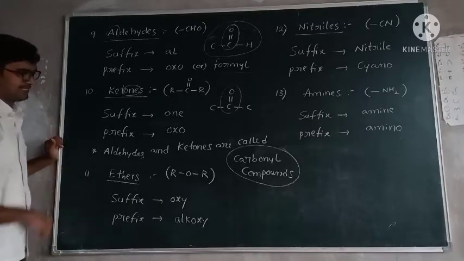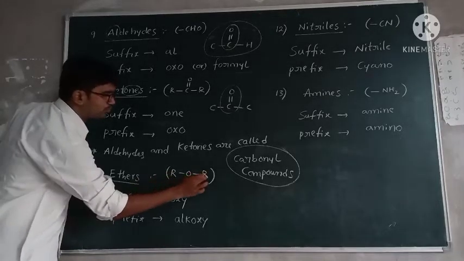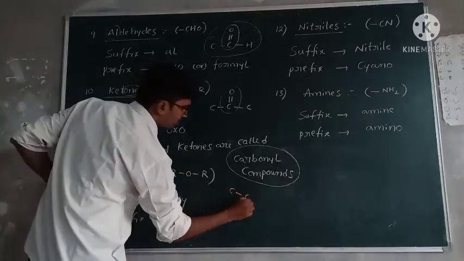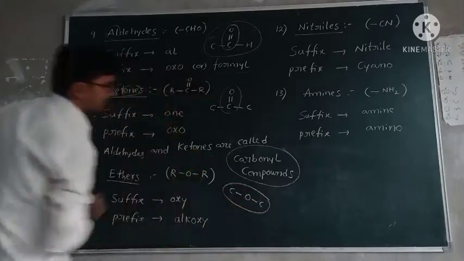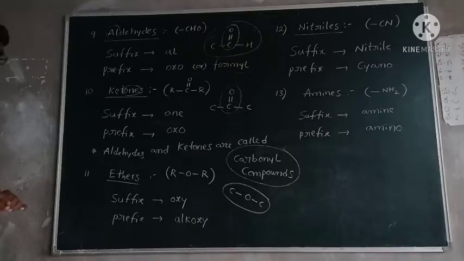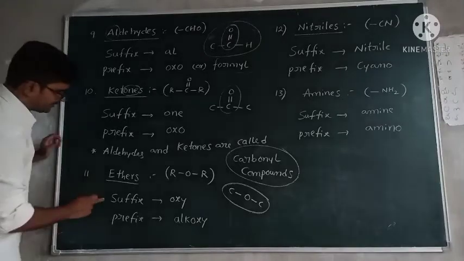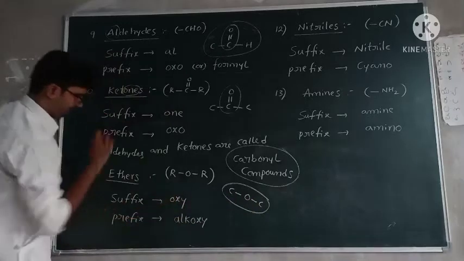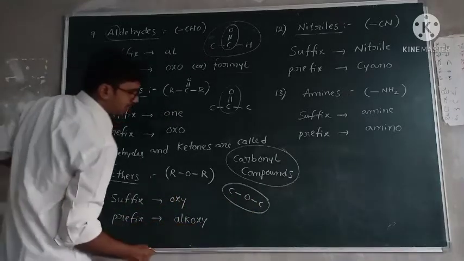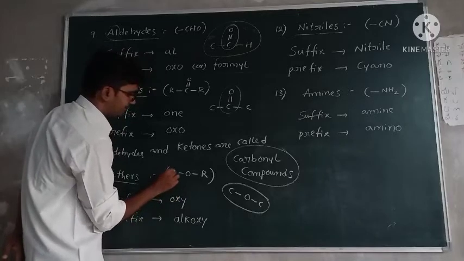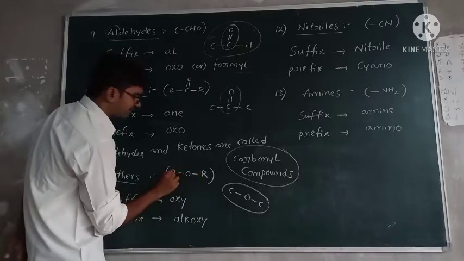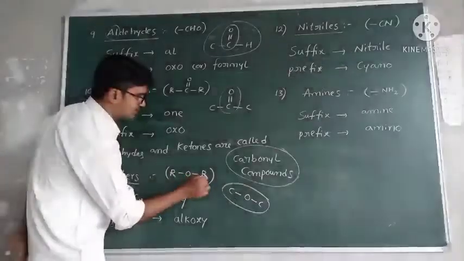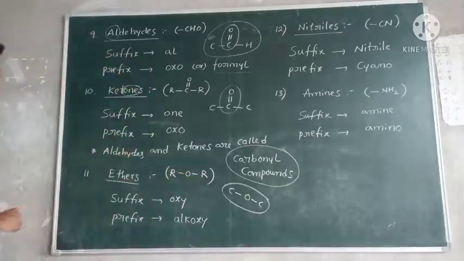Next one, ethers. Ethers means between two carbon atoms, oxygen is present: C-O-C. The ethers' suffix name is oxy, because between two carbon atoms oxygen is present. But the prefix name is alkoxy. Alkoxy means this first carbon has an attached alkyl group and oxygen, that's why alkoxy.